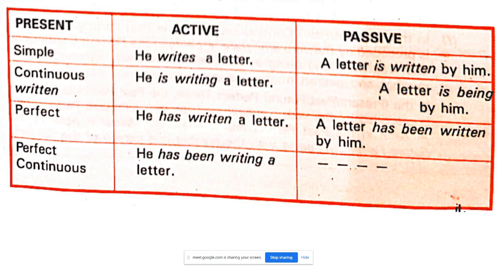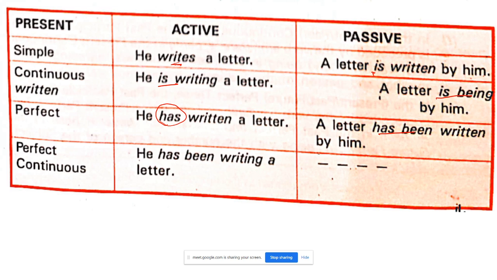Now including the first table, that means you all should do this also. For example, simple: he writes. Passive, what will come? A letter is written. Continuous: he is writing, and a letter is being written. Perfect: he has written. The form of the helping verb here is has. Perfect: he has written, and the letter has been written.